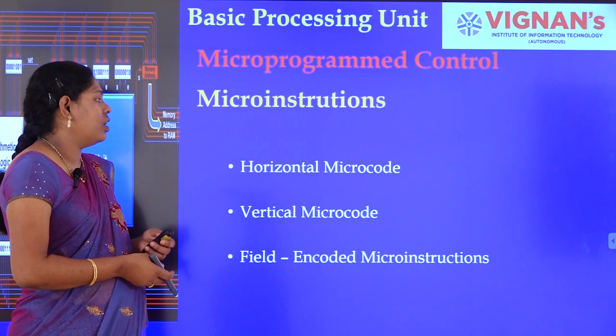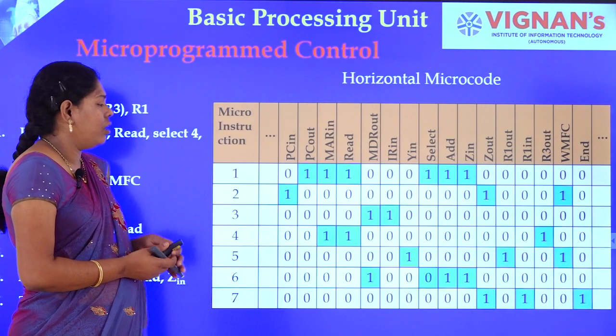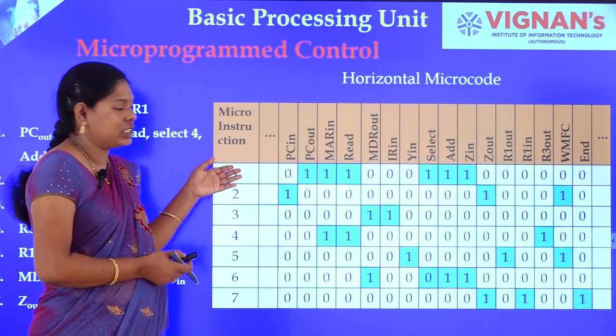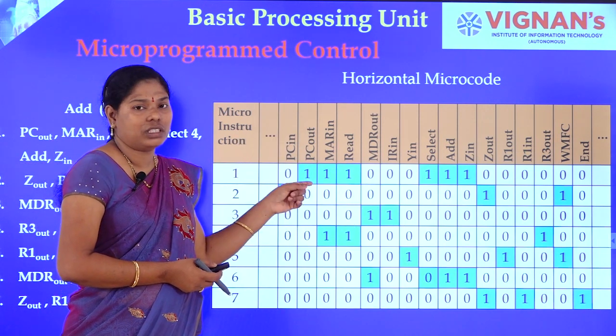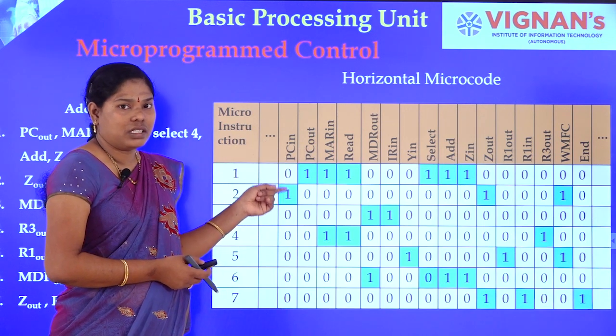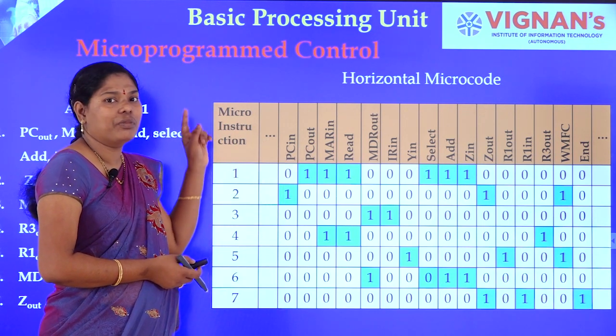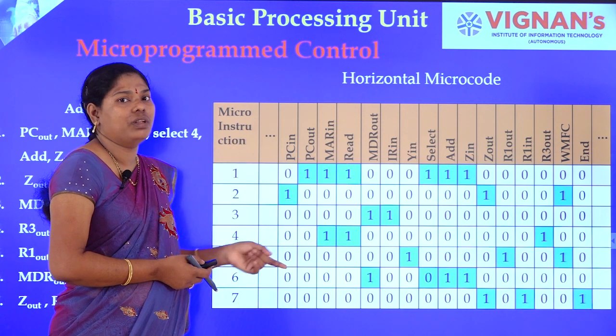Coming to the first thing, horizontal microcode. That is the example of the last instruction. If you are considering individual signals, then it is horizontal microcode. This is the fastest microcode, but the number of signals will be more, so the number of bits will be more.